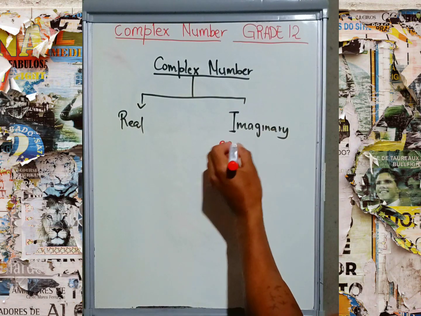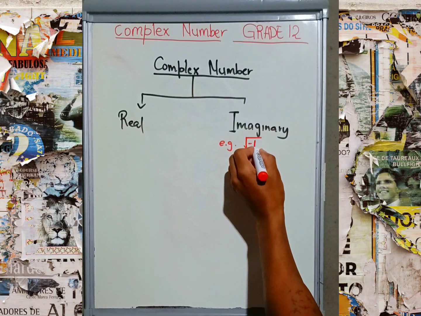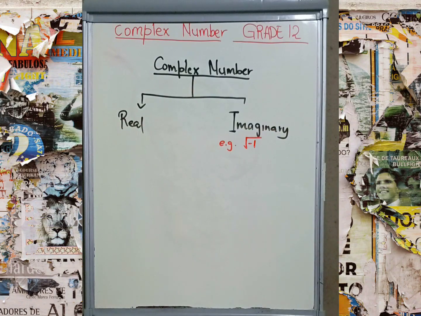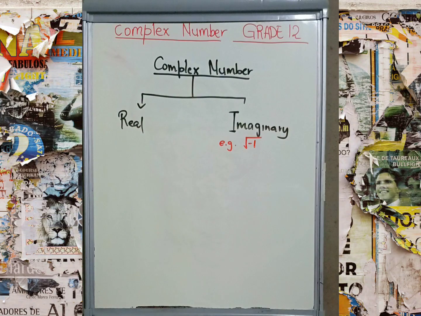This is an example of imaginary numbers: any number under the square root sign, if it is negative.